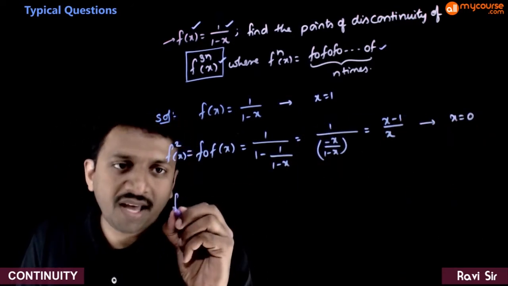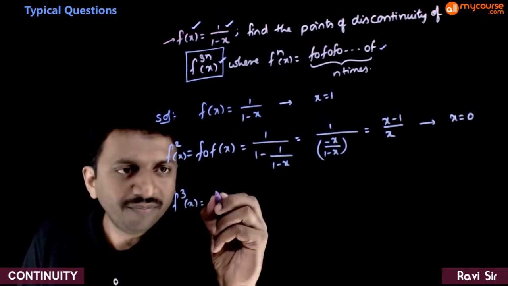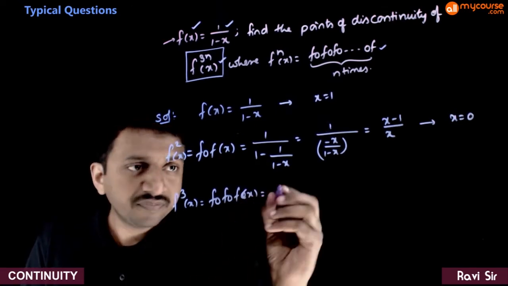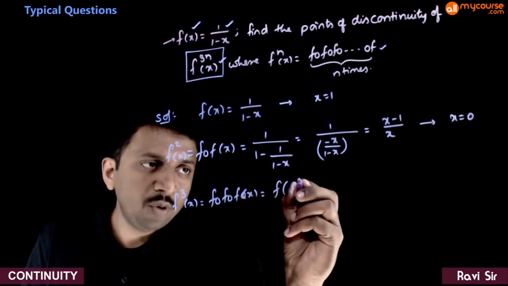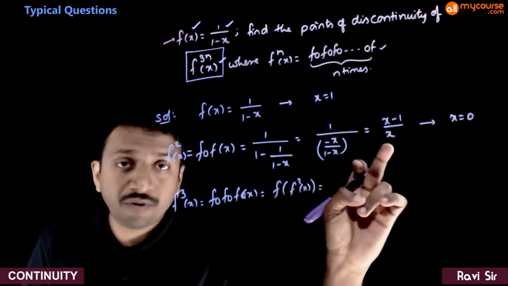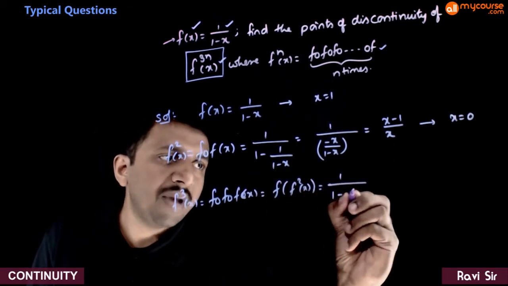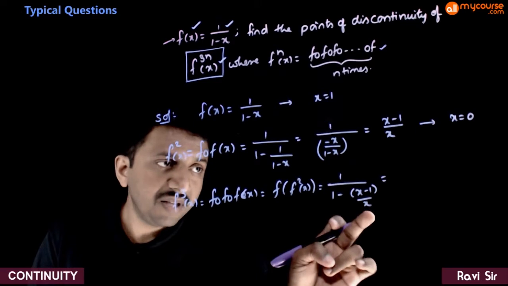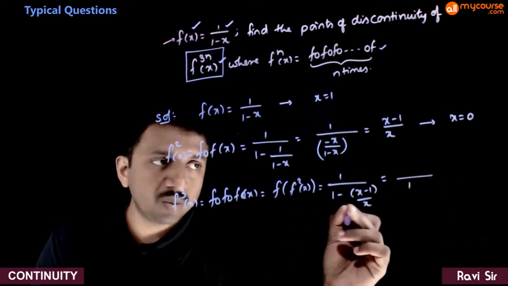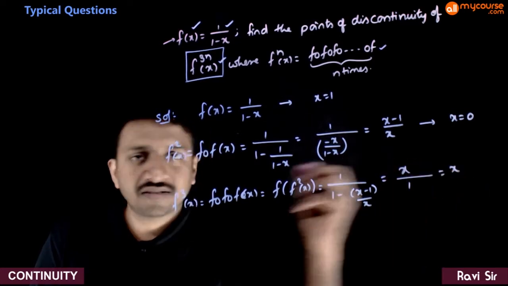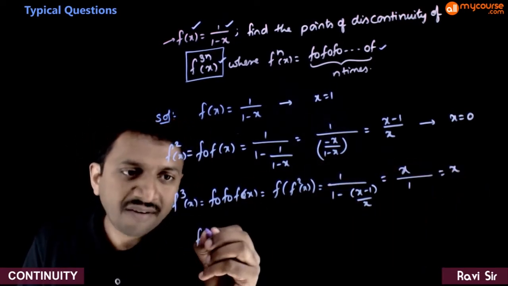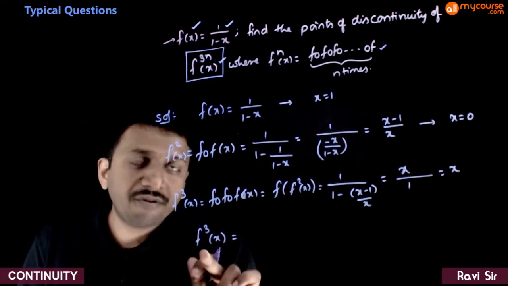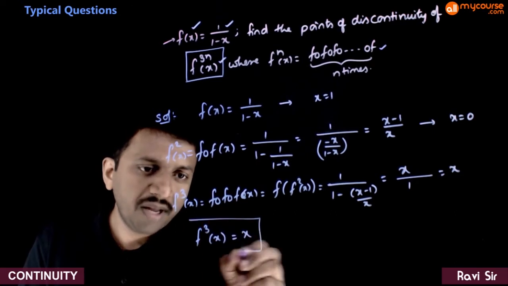Now let us composite again. f3 of x is equal to f of f2 of x. f2 of x is this, so 1 by 1 minus of (x minus 1) by x. If you take the LCM, x minus x plus 1, the denominator is 1, this goes up, which is equal to x. So after compositing the function 3 times, you're getting f3 of x is again equal to x.